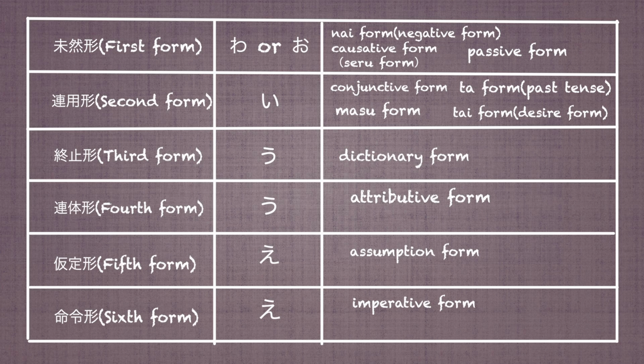Kau. It is the dictionary form of the verb. Dictionary form is written in the third form item of the verb conjugation table. Conjunctive form is written in the second form item. Now we will figure out which form to apply. We change the third form, u, to the second form, i.